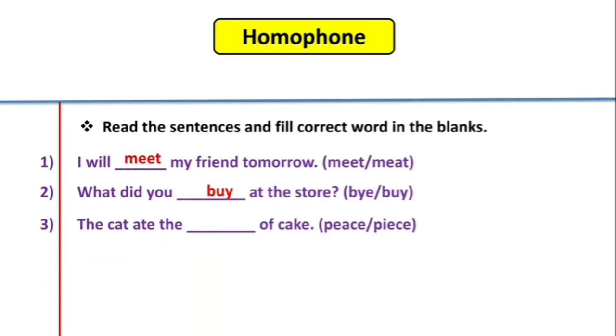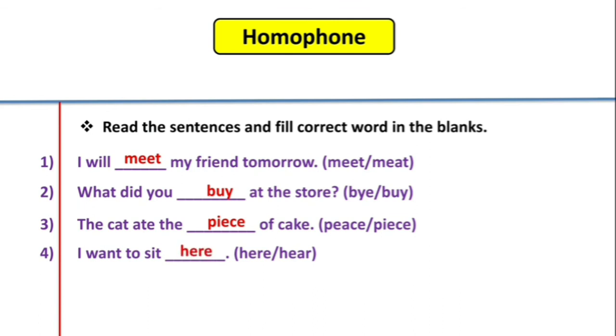Third one is, the cat ate the dash of cake. P-E-A-C-E, peace, or P-I-E-C-E, piece? P-I-E-C-E, piece. The cat ate the piece of cake. I want to sit dash. Here or hear? H-E-R-E, here, or H-E-A-R, hear?